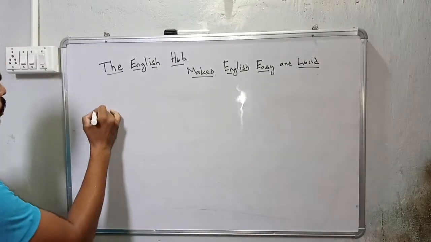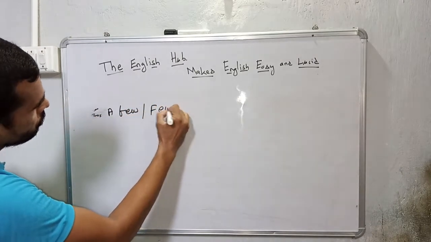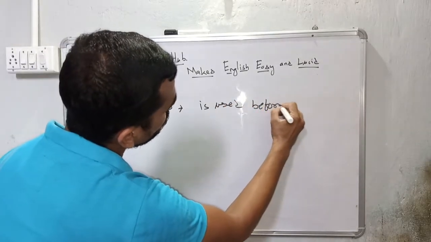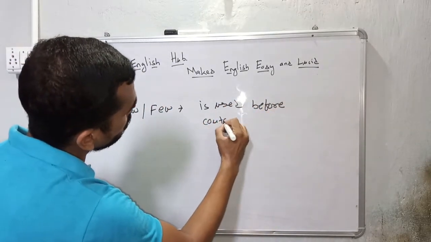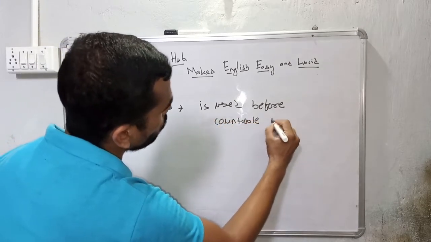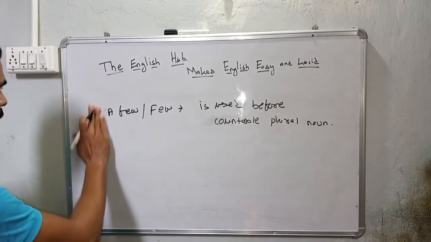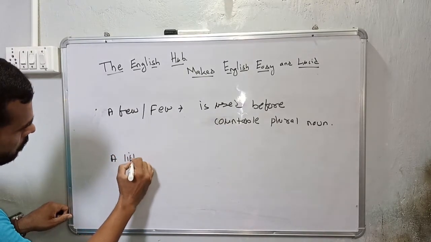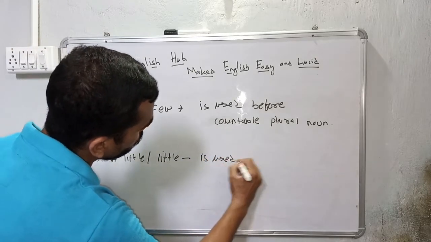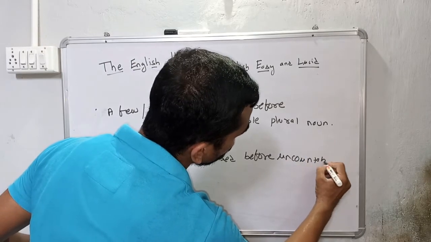Next, first of all, let's see few. A few or few is used before countable plural nouns. On the other hand, a little or only little is used before uncountable nouns.